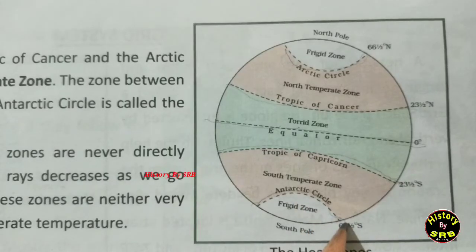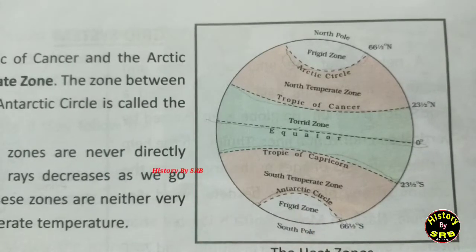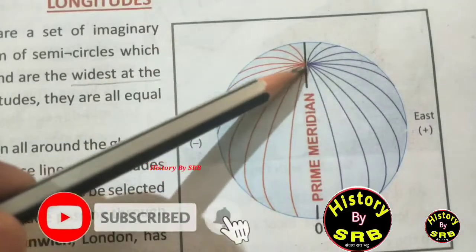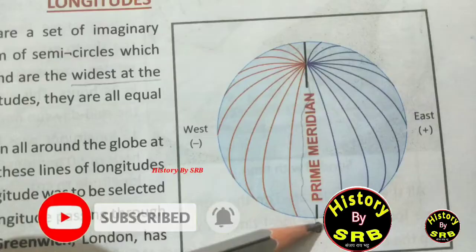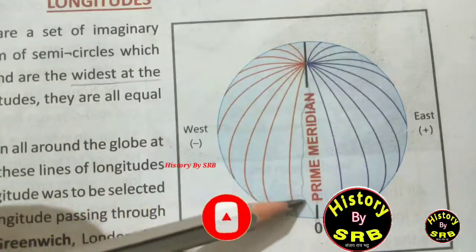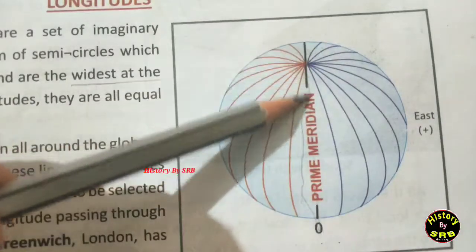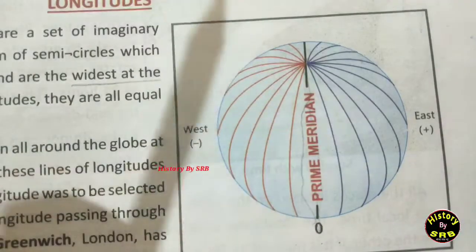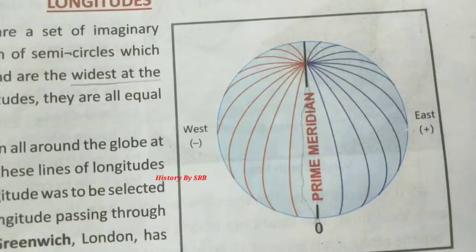And last one is prime meridian. You can see in another figure, this longitudinal line is known as prime meridian. You can see it is already written here. So this is prime meridian. And now all the questions along with map skill of this chapter, chapter number 3, are completed.